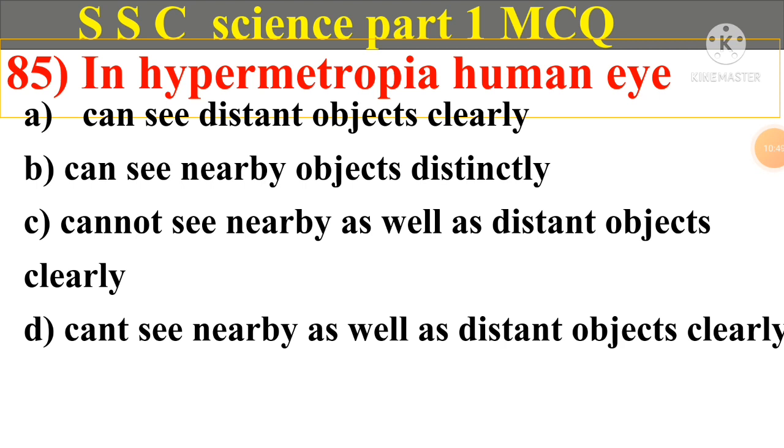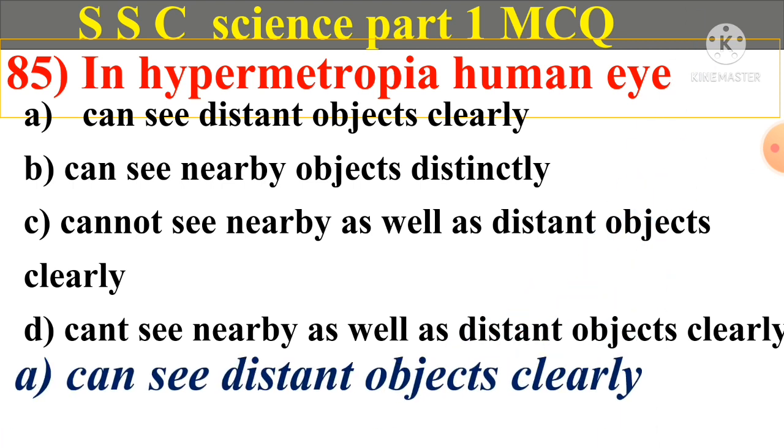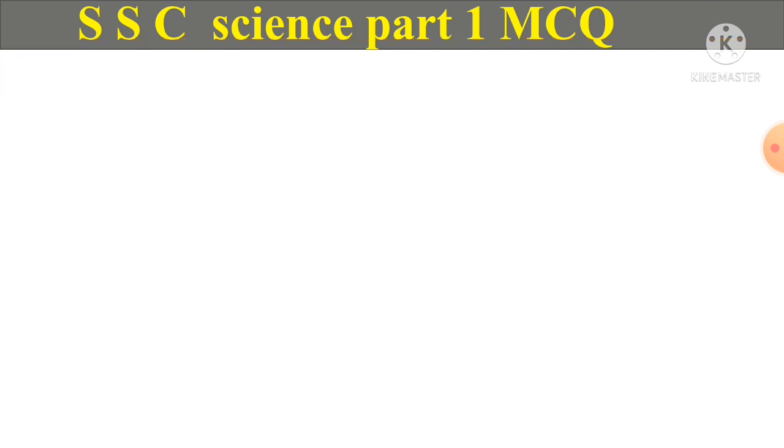Question number 85. In hypermetropia, human eye A. Can see distant objects clearly, B. Can see nearby objects distinctly. C. Cannot see nearby as well as distinct object clearly. D. Can't see nearby as well as distinct objects clearly. And answer is A. Can see distinct objects clearly.